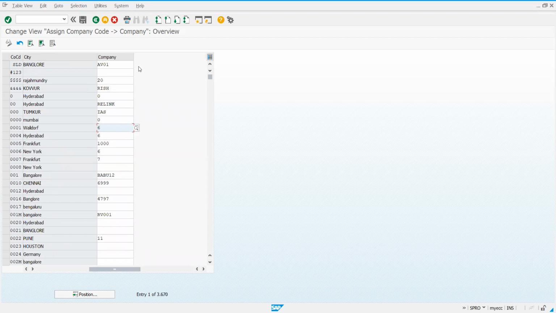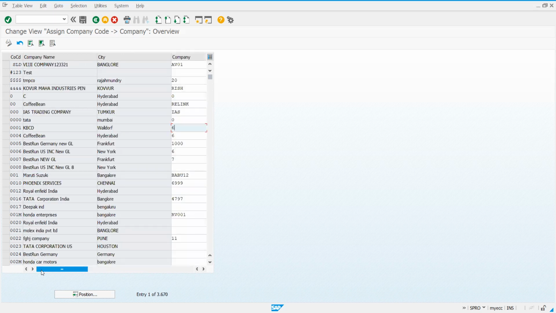But I don't have an option to assign one more company for the same company code. This is the meaning of company to company code one to many. Got it? Can you infer that from the screen? All of you? Yes, sir.